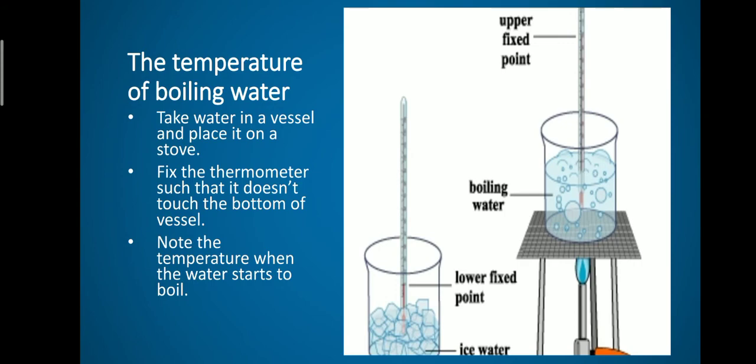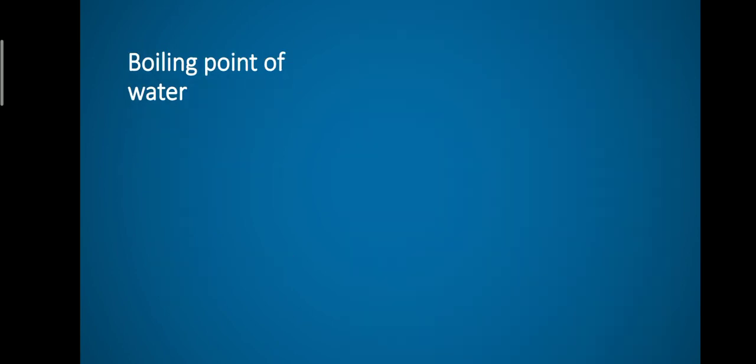As the temperature increases, the water starts to bubble. It starts to boil at a certain temperature. When it starts to boil, you have to note down the temperature. That temperature is called the boiling point of water.